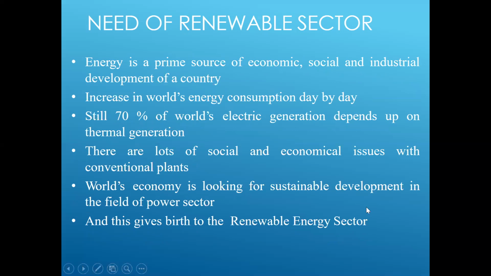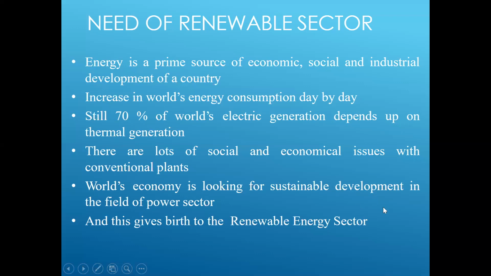The first point is that energy is a primary source of economic, social, and industrial development of a country. If all these points are there, obviously our economic status will improve, and everybody will be living happily. We can eradicate poverty, and we can come up with a lot of different solutions if we have peace of mind. Next is the increase in the world's energy consumption, which is increasing day by day.